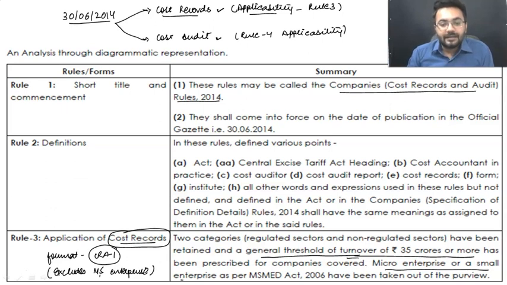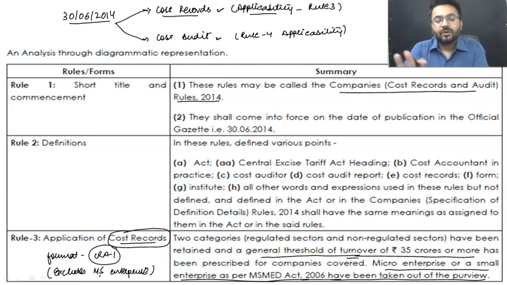Small enterprises under the MSMED Act have been taken out of the purview. So if any organization, by any name, has a turnover of more than 35 crore rupees, they are not required to prepare cost records if they are a micro or small enterprise governed by the MSMED Act, that means the Micro, Small and Medium Enterprises Development Act.